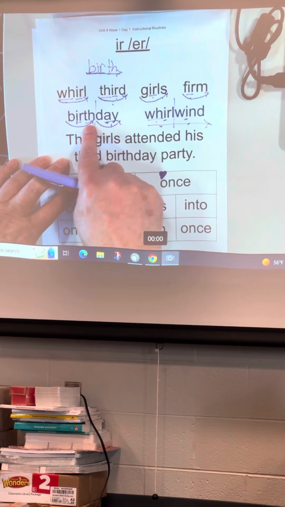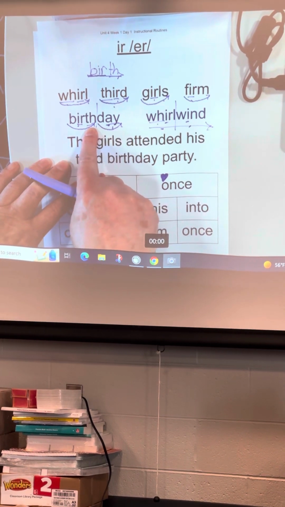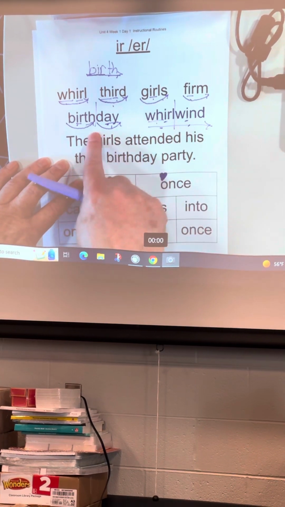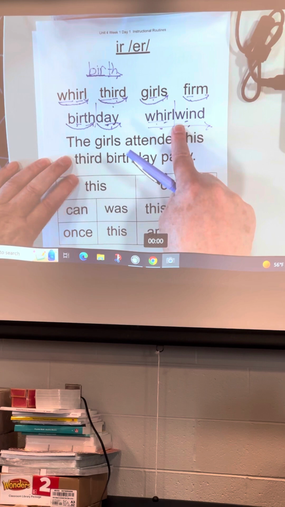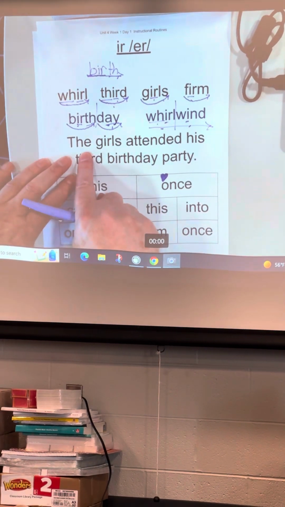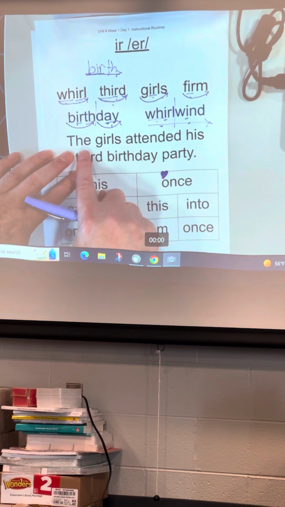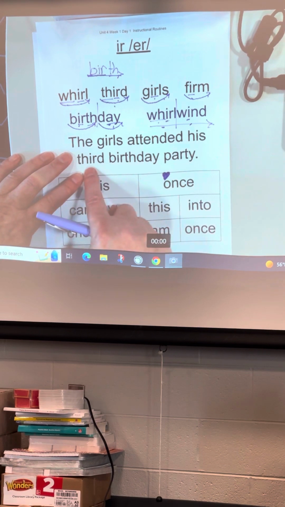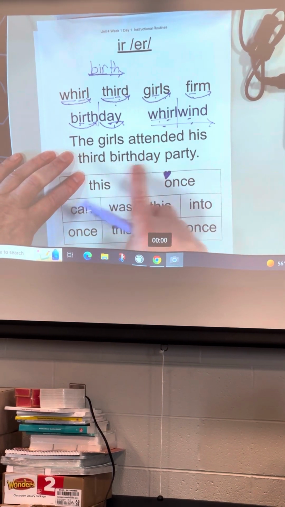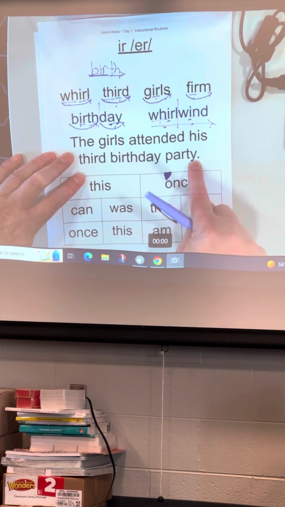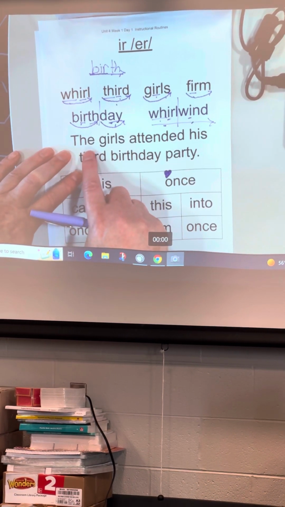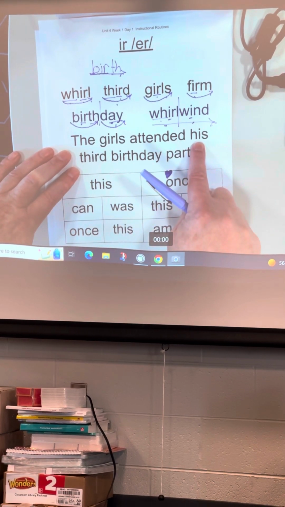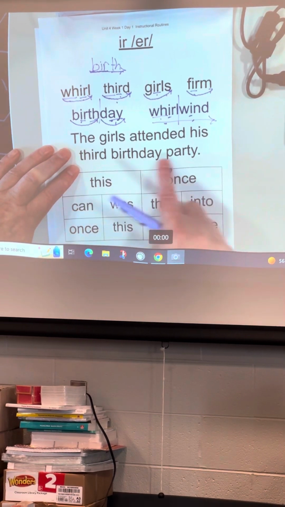Okay. Hannah, can you read this word for me? Birthday. Good job. And Miranda, can you read this word for me? Good job, everyone. What word? Birthday. What word? Whirlwind. Take a moment, figure out each of the words in this sentence to yourself, and then we will read it together. Let's try reading it together. You ready? Girls attended his third birthday party.